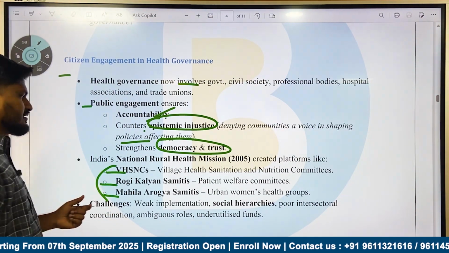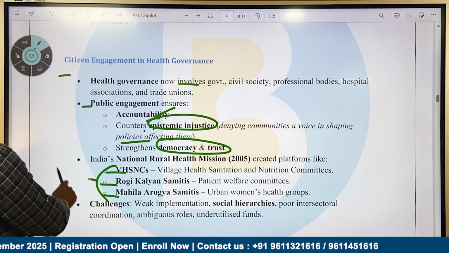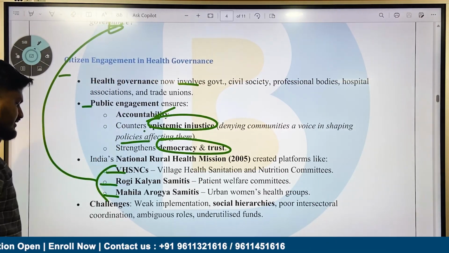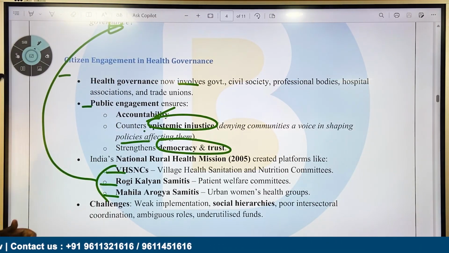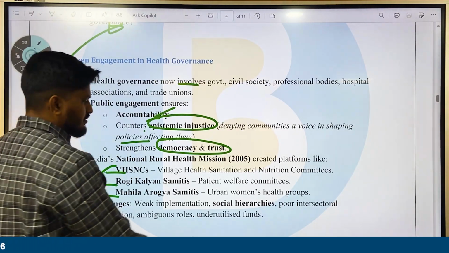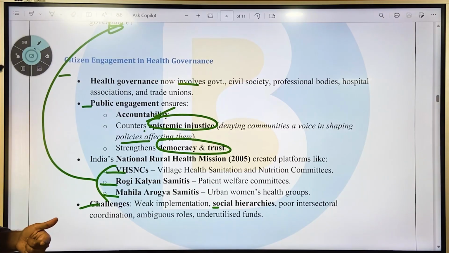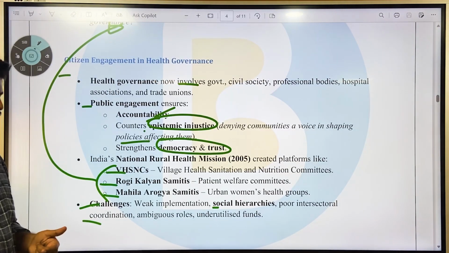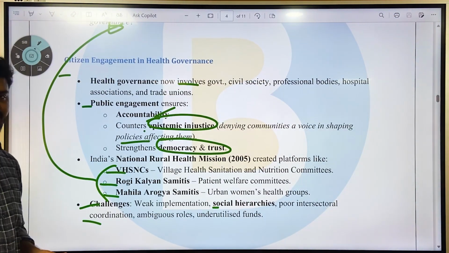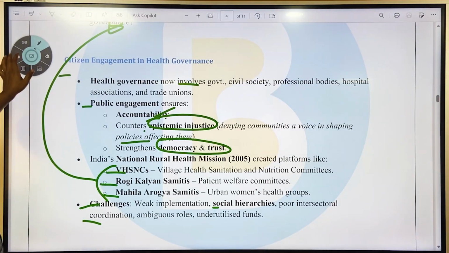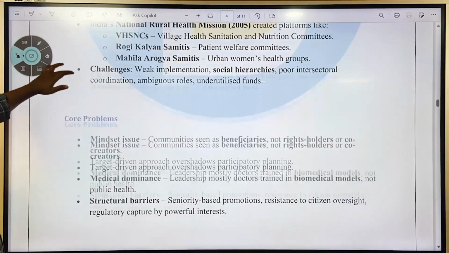So in this National Rural Health Mission, the citizenry is also able to influence governance. However, challenges persist: weak implementation, social hierarchies, poor intersectoral coordination, ambiguous roles, and underutilized funds. So these are the issues with respect to health governance in India.